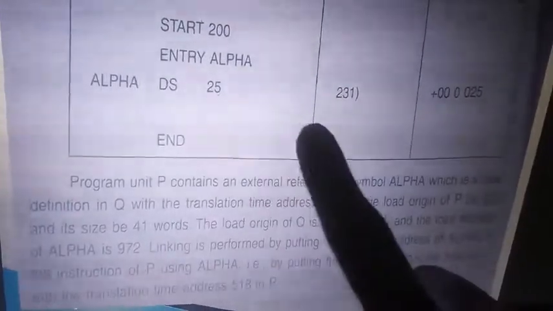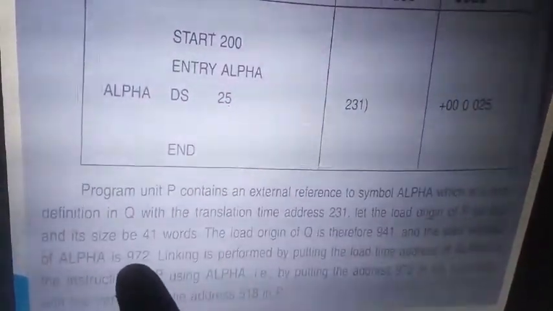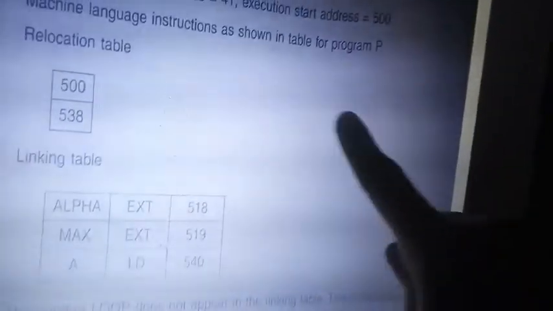So alpha is referred to in line 231, meaning the 31st line. We have the first program until 941, and the second program is of 31 lines. So till 972 we have the second program, where the alpha detail is there.